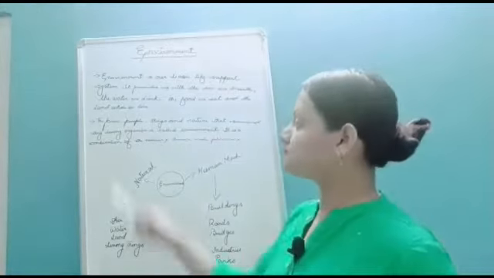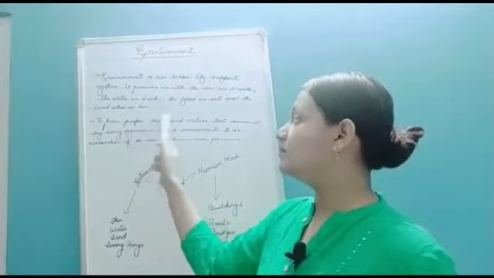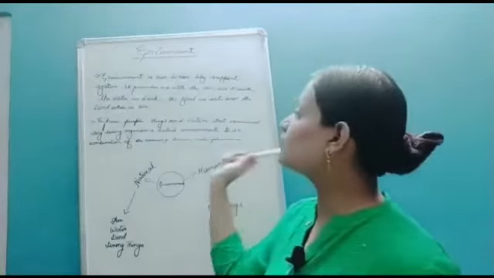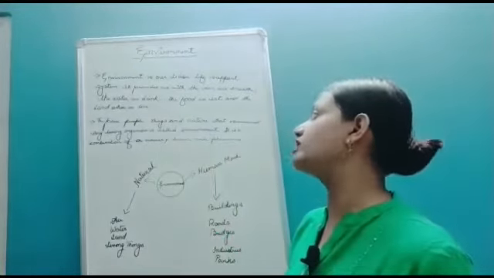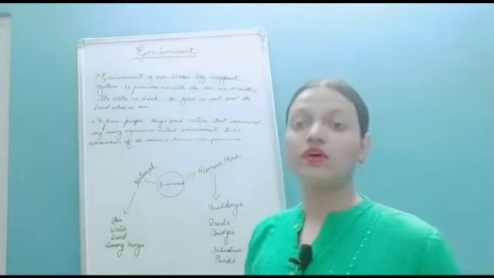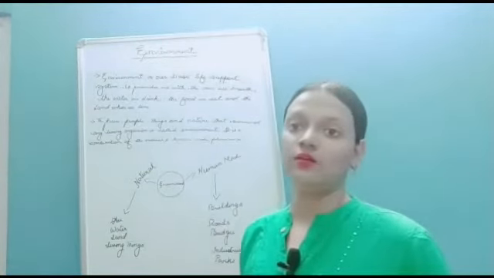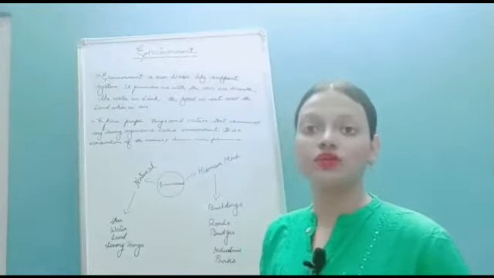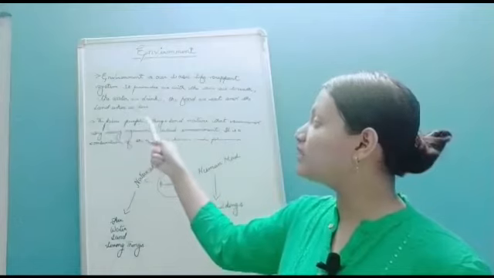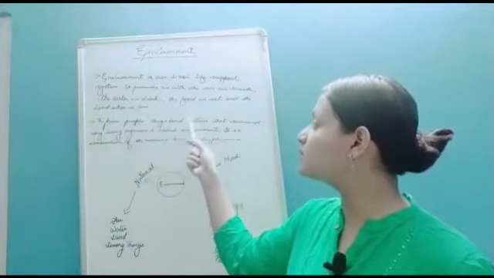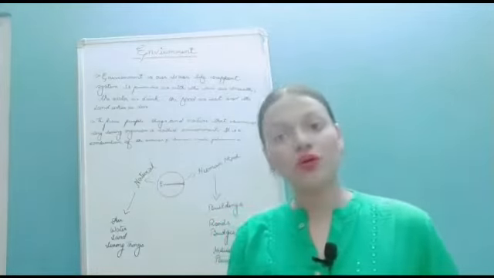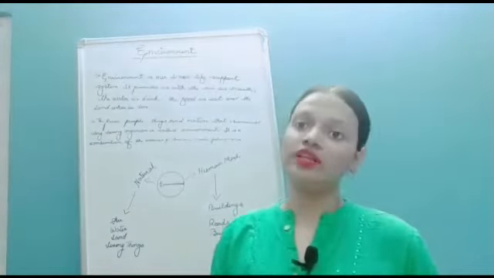Now you see here, the place, people, things and nature that surround any living organism is called environment. So you see, a living organism is surrounded by many things. What are the things that a living organism is surrounded by? It is surrounded by people, by many man-made things, by the natural things, and all these that surround a living organism are called an environment.